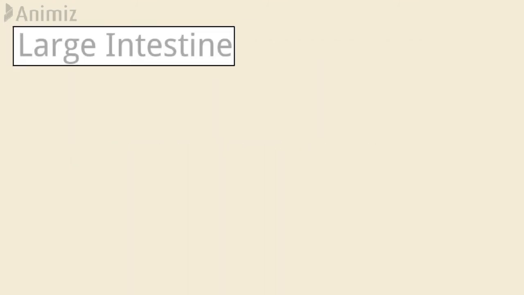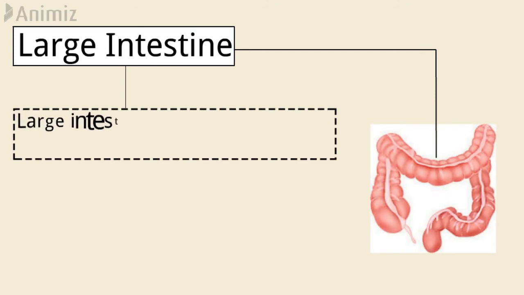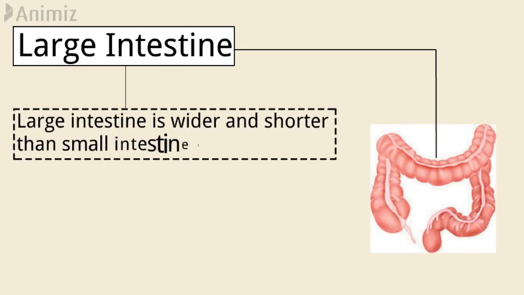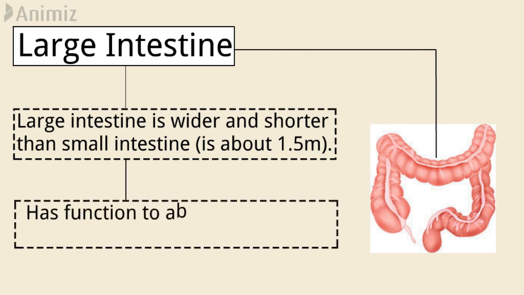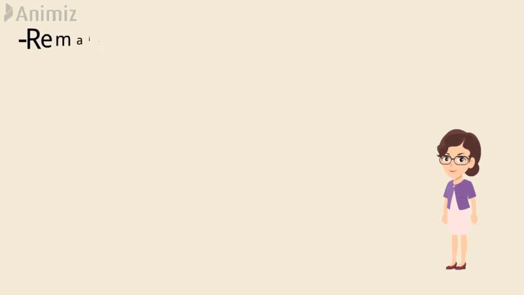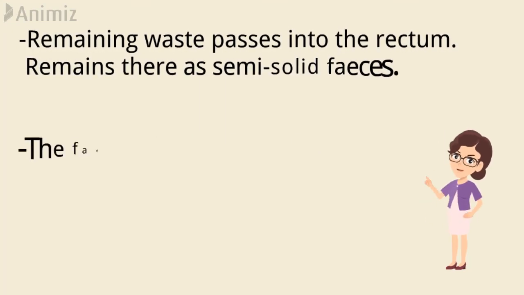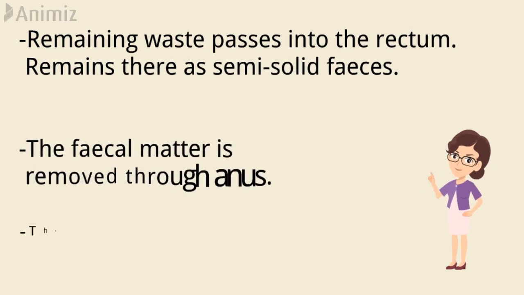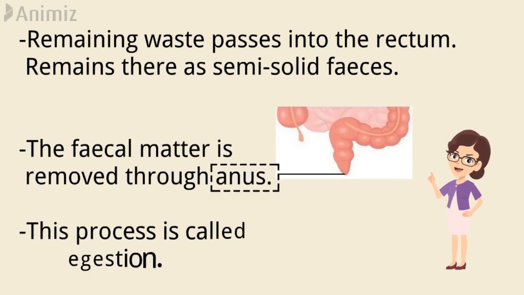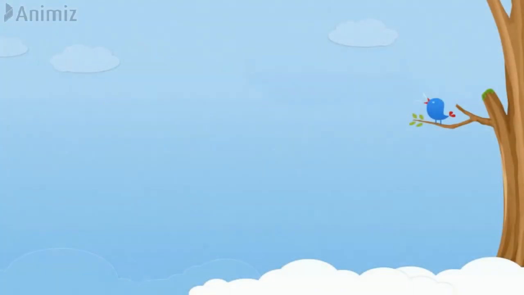The large intestine is wider and shorter than the small intestine. It is 1.5 meters in length. Its function is to absorb water and some salts. Remaining waste passes to the rectum. As semi-solid feces, the fecal matter is removed through the anus. This process is called egestion. This completes the process of digestion.